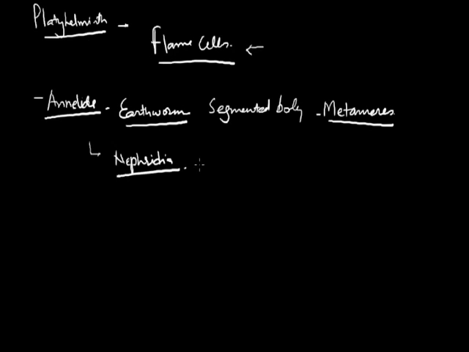Nephridia are the main excretory structures present inside the body of annelids. The body of earthworm is divisible into three parts, that is clitellar, preclitellar and postclitellar part.